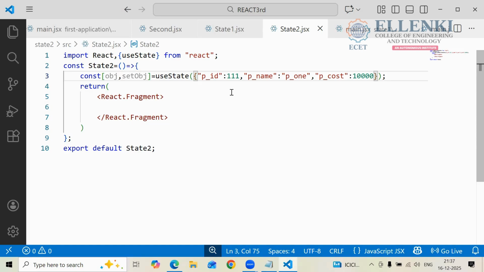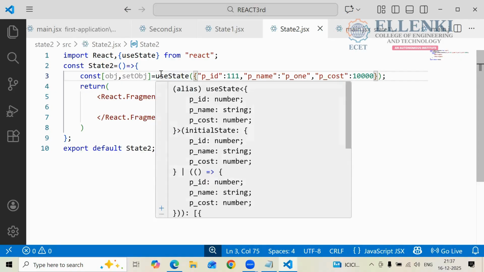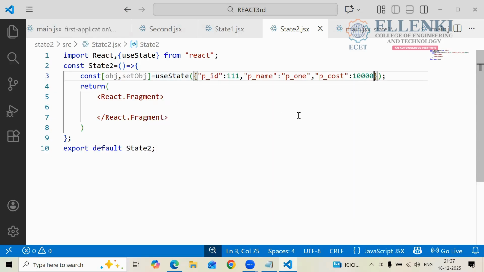Listen here carefully. Here what are we creating? We are creating one object. Yes or no? Object notation should be in curly braces. In this object, how are we going to store the values? With the help of key value pairs. So how many keys do we have here? 3 keys. What are those? PID, PName, P cost. The values are 111, P1 and 10,000.